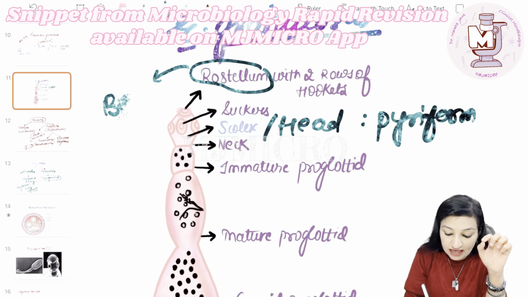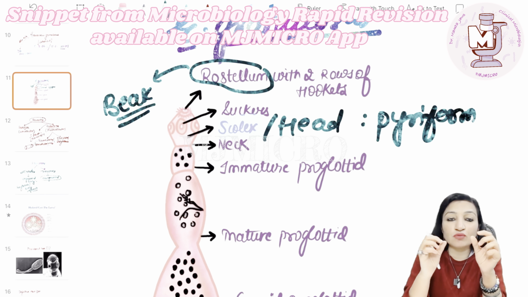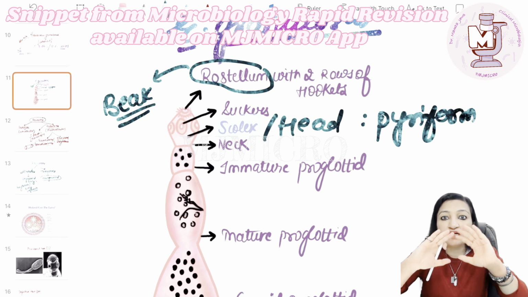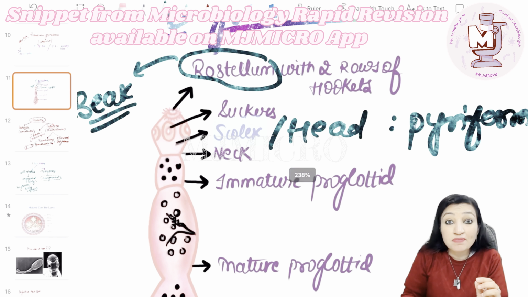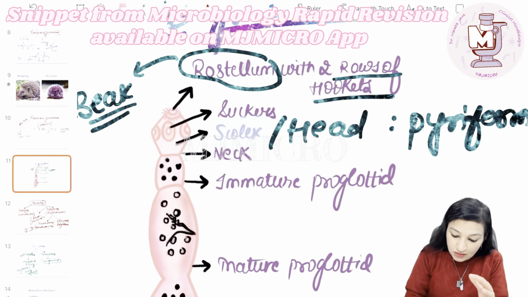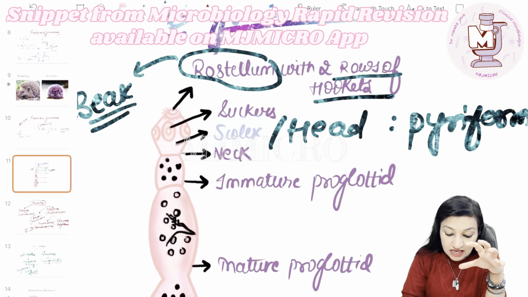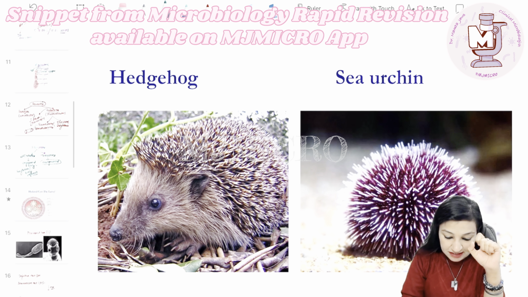Rostrum means beak. Beak, you all know, it is the pointed part arising from the mouth of birds. Okay, so here also the head, which is pyriform, has got a beak like structure. What do you call it? Rostrum. And it is decorated with 2 rows of hooklets, and that is why, because of the presence of these hooklets, the genus name Echinococcus was given, which I have already explained.